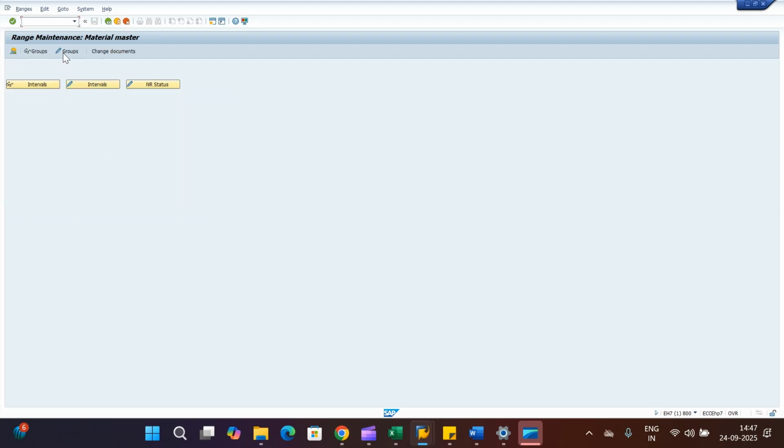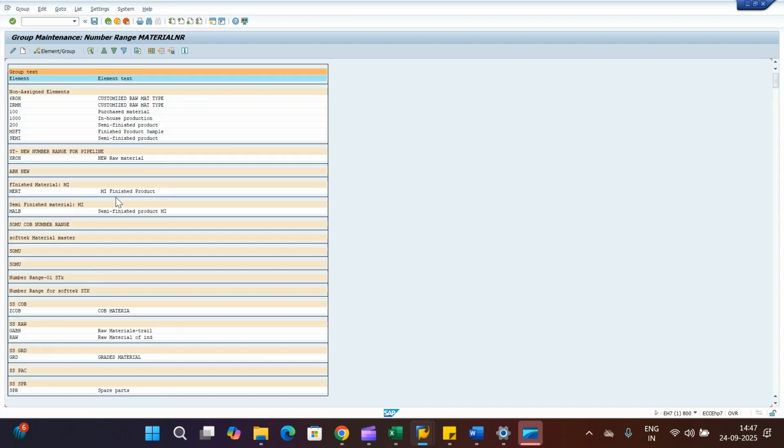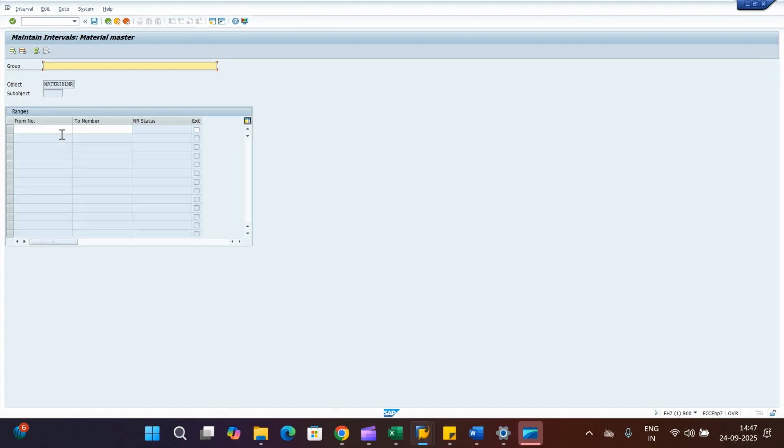Go back, then click on Group, Maintain Group. Here you can click on the Create button, and provide some meaningful name to the group. So I will provide raw material type number range, Pankaj.